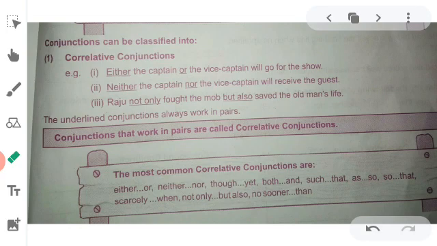Most common correlative conjunctions are either or. These are the pair of conjunctions. Either or, neither nor, though, yet, both and, such that, as so that, scarcely when, not only but also, no sooner than.